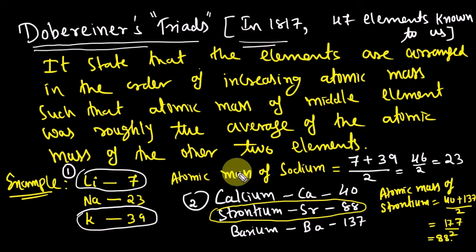It means what he said, roughly. See, he did not say exactly. Roughly means it may be slightly different, slightly less than 88. That is why he said roughly, approximately, the average of the atomic mass of the other two elements. So we can say that the atomic mass of strontium is 88.